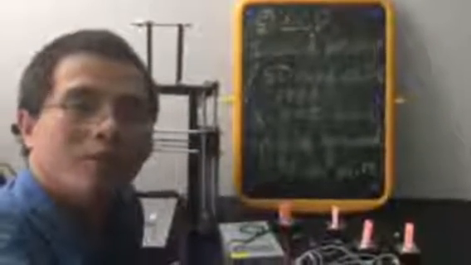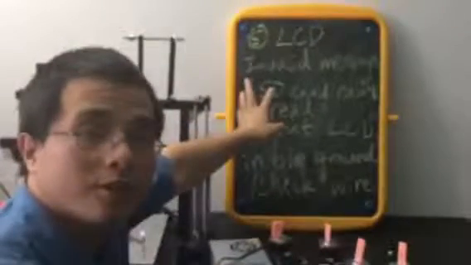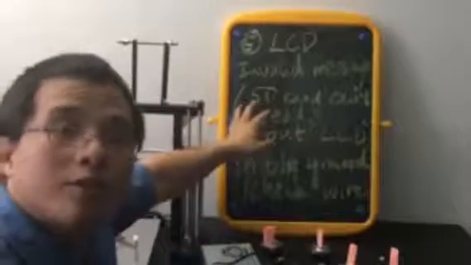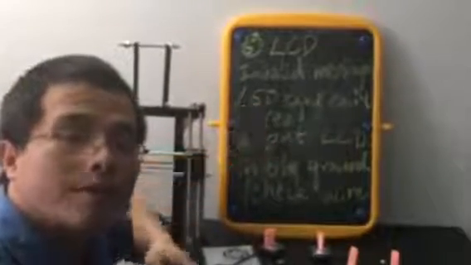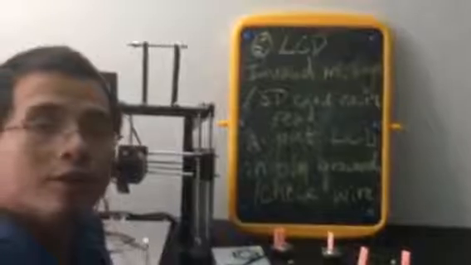So I will give you troubleshooting if the LCD got an invalid message or the SD card cannot be shown on the LCD screen. The main reason is you have to put the LCD on the ground, or you have to check the wires. So right now it's the LCD. Sometimes the wires are not connected correctly.